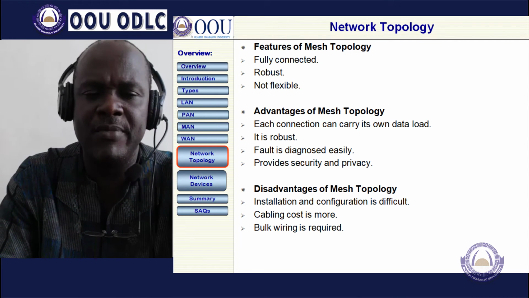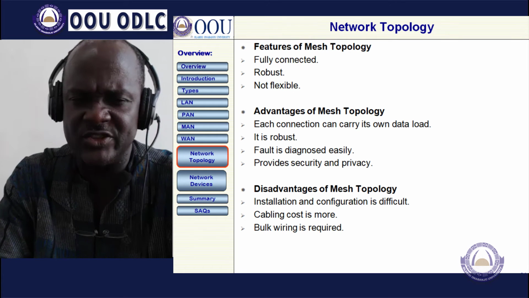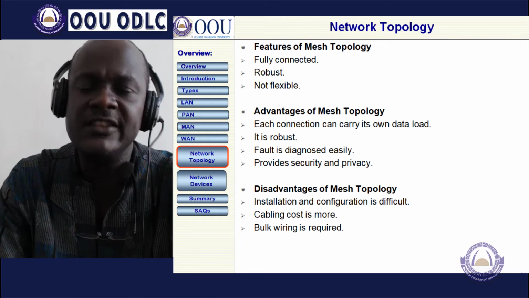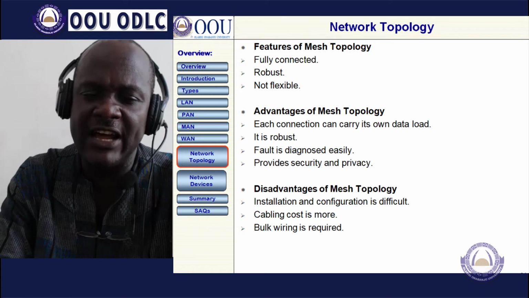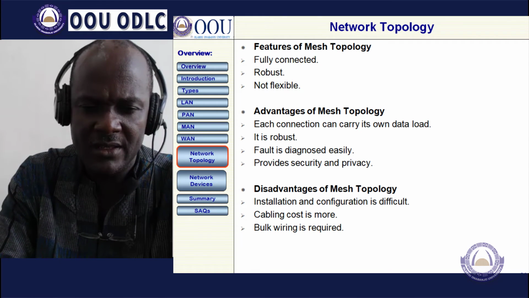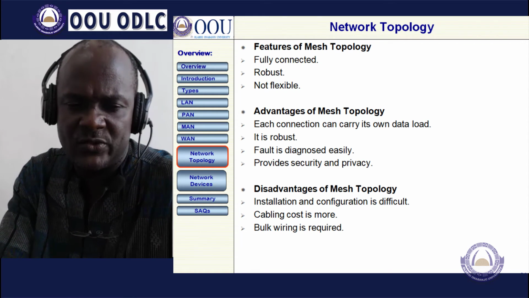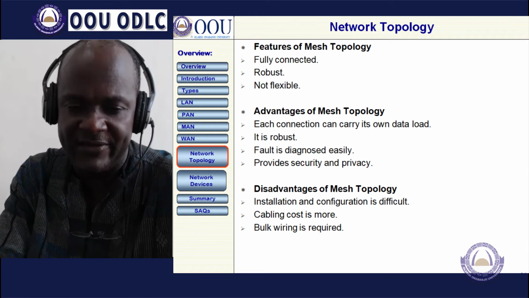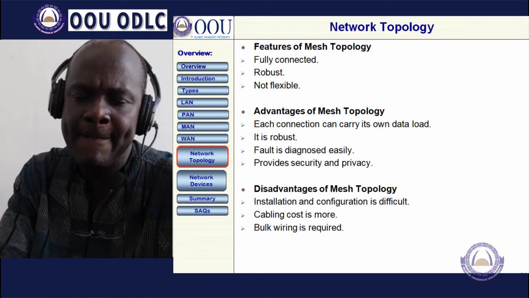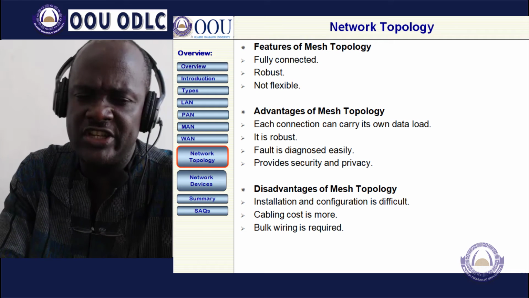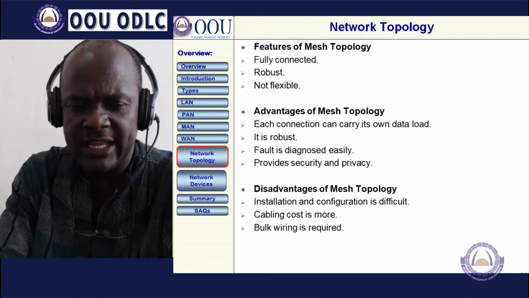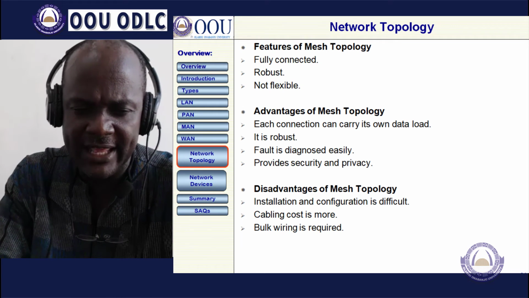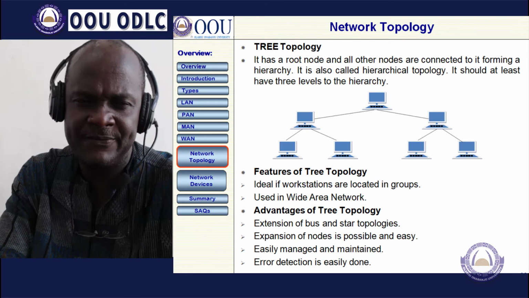Then the advantages of mesh topology: each connection can carry its own data load. Yes, it is robust. Faults are diagnosed easily. The last one is that it provides security and privacy. The disadvantages of mesh topology are that installation and configuration are very difficult. Cabling cost is more, and bulk wiring is required.